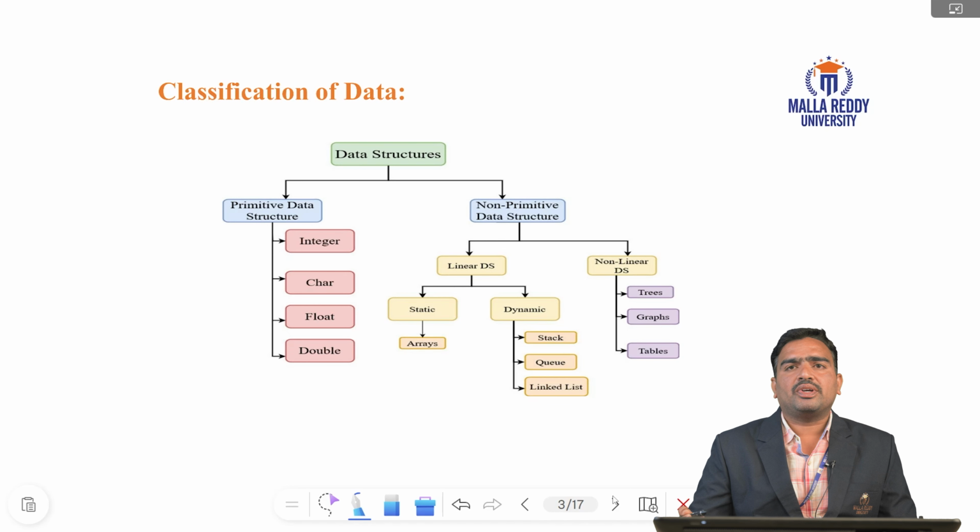Classification of data types means two types. First one is primitive data structures. Second one is non-primitive data structures. Primitive data structures means already predefined data structures. Non-primitive data structures are derived with the help of primitive data structures. Primitive data structures are integer, character, float, double. Integer is represented as